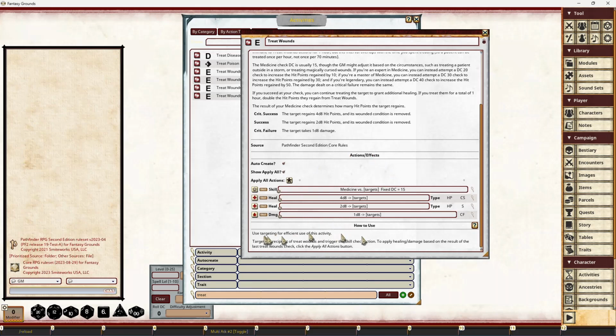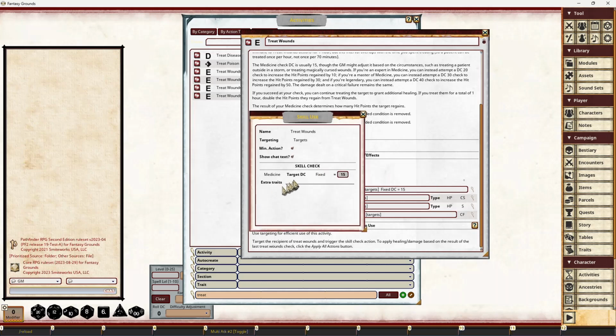Generally, this how to use field will have some data in it. Depending on the complexity of the activity, it may have a little bit of data or it may have a lot. So this is just saying for treat ones, use targeting for efficient use of this activity. That means don't use drag and drop because we're going to use the apply all actions functionality, which doesn't currently support drag and drop, unfortunately. So with this, we'll just have a look at it. Normally, you do a DC 15 medicine check. So if we look at the first action here and we open that up, it's a medicine check against a target DC of 15.